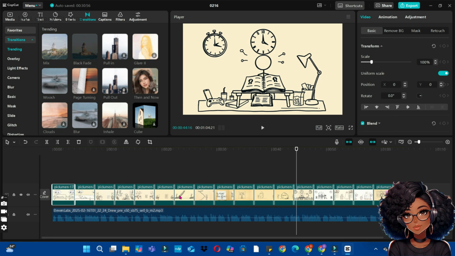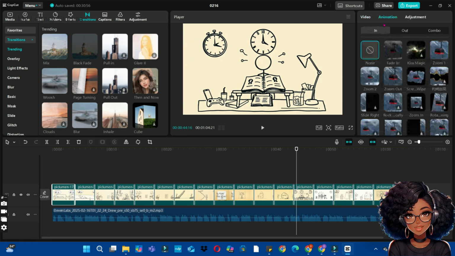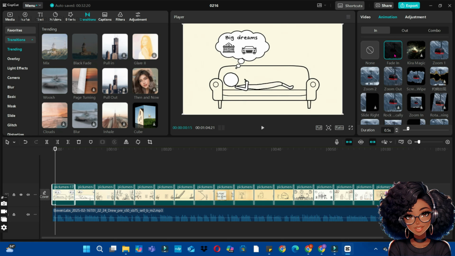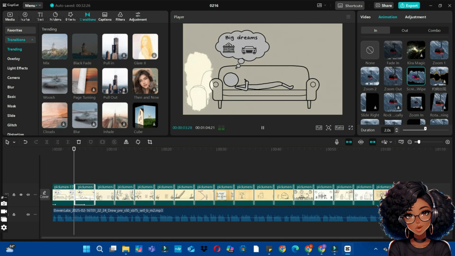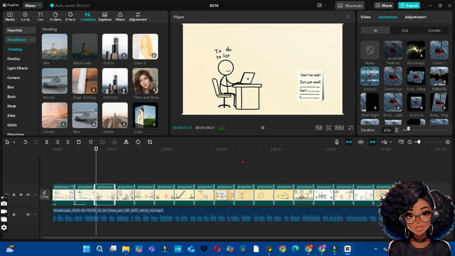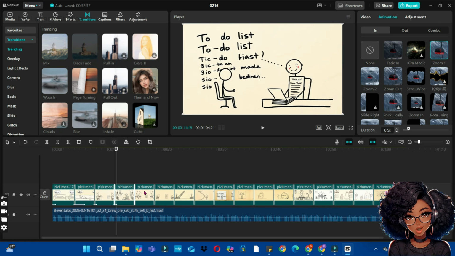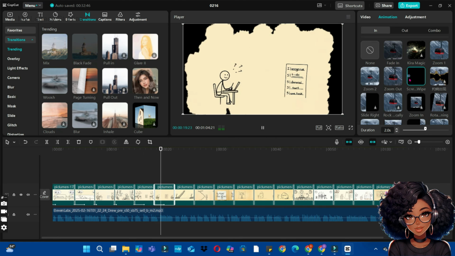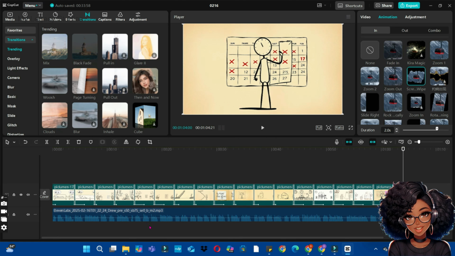Now the next thing we are going to do is to add a bit of animation to our video. Bring your cursor here and click on the animation button to use any of these animations available to animate your video clips. So I'm going to use this one for the first one. Then I'm going to click on the second clip and use the slide. Then come to the second one and choose the zoom-in animation. Then you can change it again and use the zoom one. Then go to the next one and repeat the same animation. Now we have finished adding animation to all our video clips.